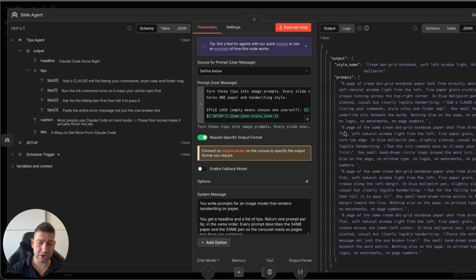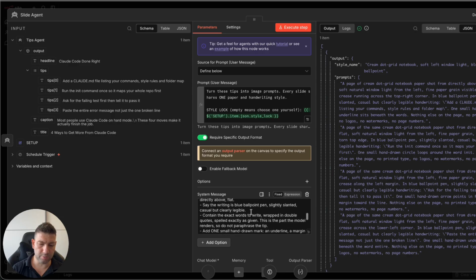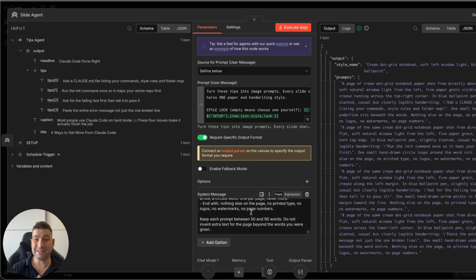Now we have slides agent, which is building exact prompts that the image generation is going to use. So as you can see, a page of a cream dot grid notebook paper shot from directly above, flat, soft, natural window light. And you can play with this by improving the system message. It's up to you to decide what you want. You can, after first generation, copy the output, copy the system message, and send it to some other AI agent to modify the results depending on what you want. Maybe you want a metal surface or something like that.